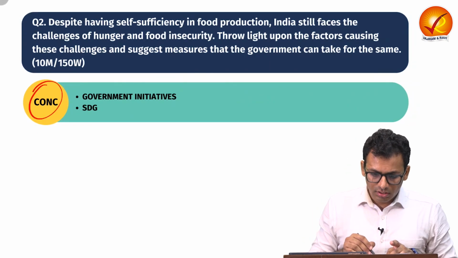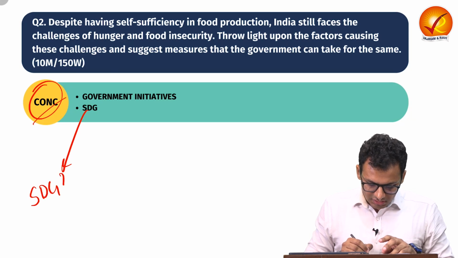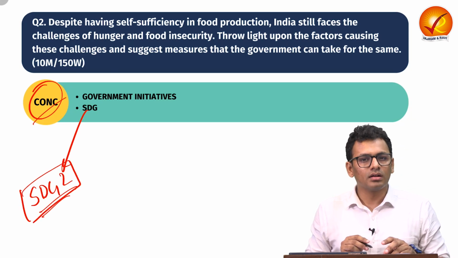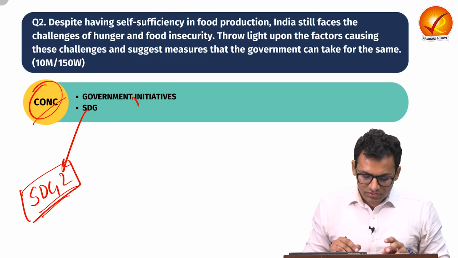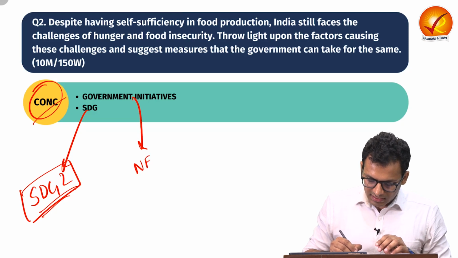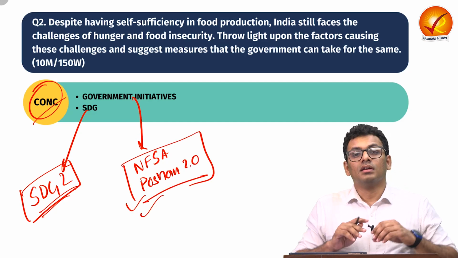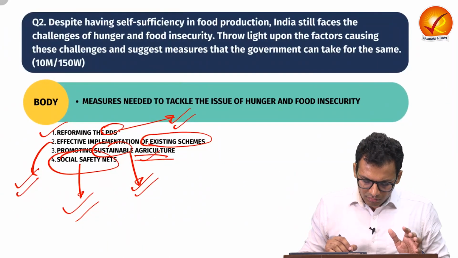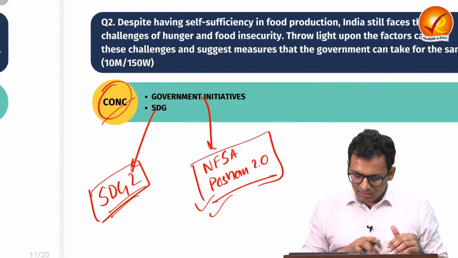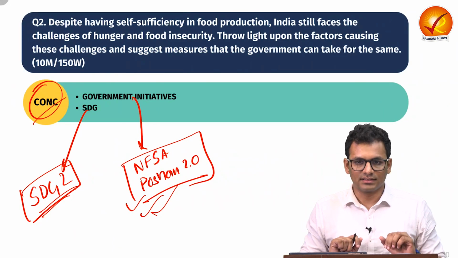In the conclusion, you can talk about either SDGs, as we have seen that SDG 2 is specifically with respect to hunger and how that problem must be eliminated. You can add that in the conclusion. Also, we can talk about how government initiatives like the National Food Security Act, Poshan 2.0, must be reformed in such a way that all the issues that we talked about in effective implementation are catered here, and thus you can conclude your answer with multiple options like this.